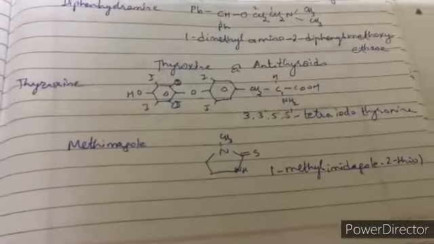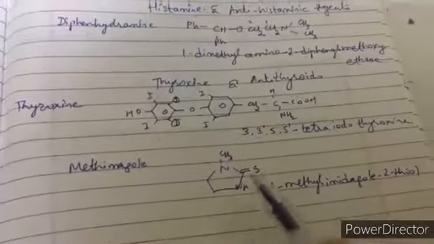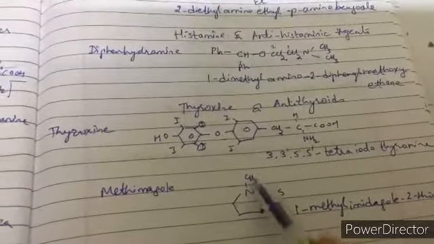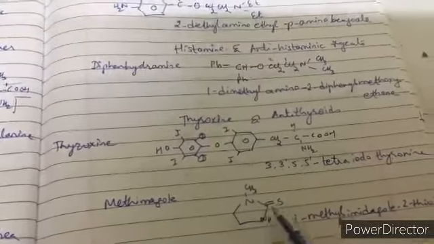The antithyroid drug is methimazole, that is imidazole. So 1, 2, 3. You have 1 and 3 nitrogen. So on nitrogen you have methyl. So it is N-methyl or 1-methyl, imidazole, 2-thiol.